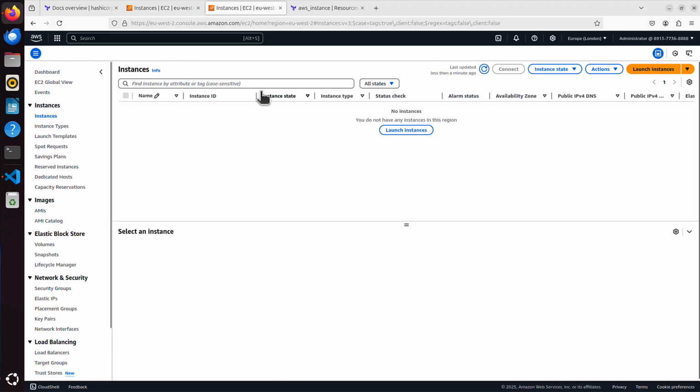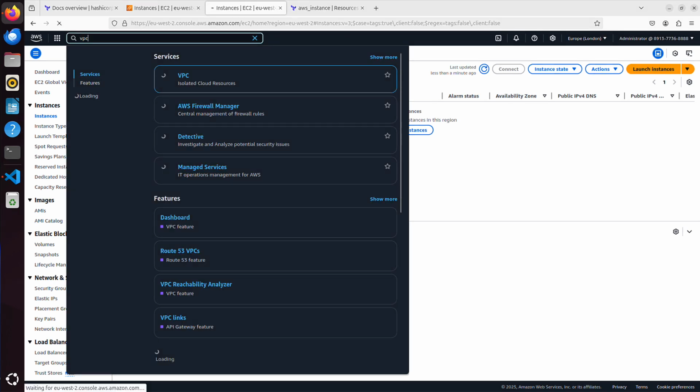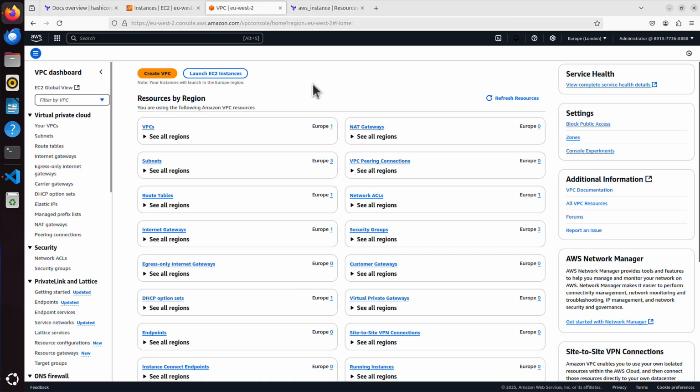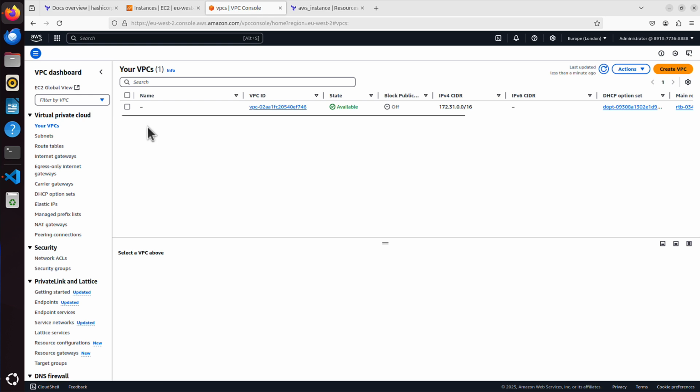AWS creates a default networking for us. All the network is created for us in the background, because if I'm not a network engineer and I just want, for example, to run one web server, maybe I'm not worried about all the networking behind it. Then AWS will put that server in that default VPC in some default subnet. Let's search for VPC. It's a service, Virtual Private Cloud. This is basically a space where all your resources will be placed, unless you specify otherwise.